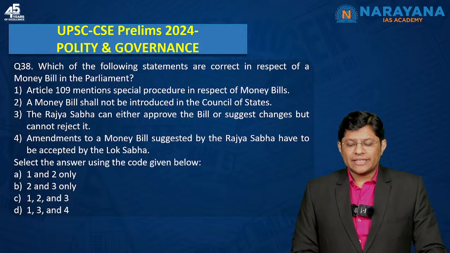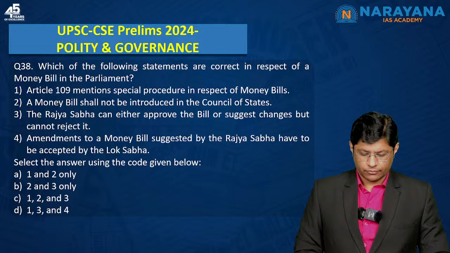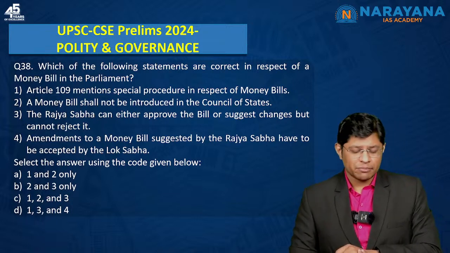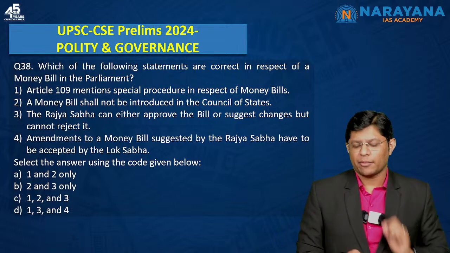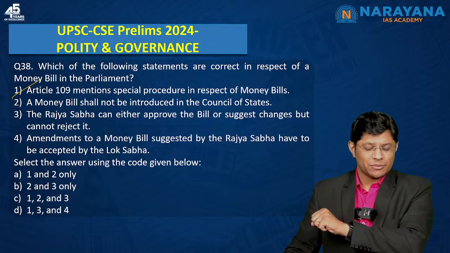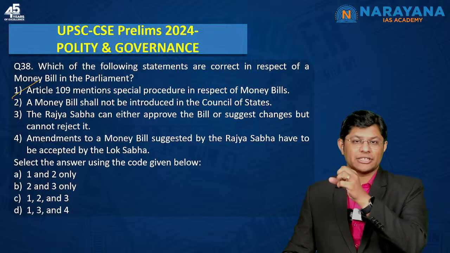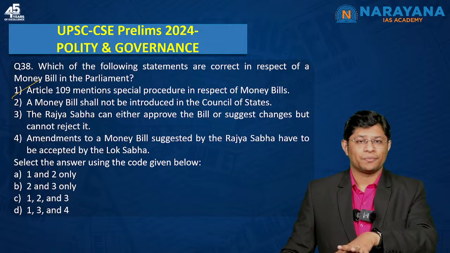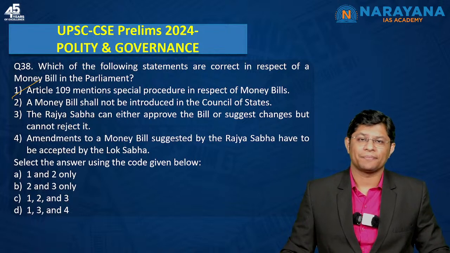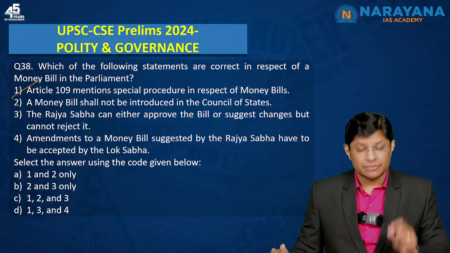Now, which of the following statements are correct in respect of money bills in the Parliament? Again, this one is an easy question, barring statement number 1. Because if you are thorough with the book Lakshmikant, you know that when it comes to money bills and financial bills, only Articles 110 and 117 are mentioned in the book. But when it comes to Article 110, see what's mentioned over here.